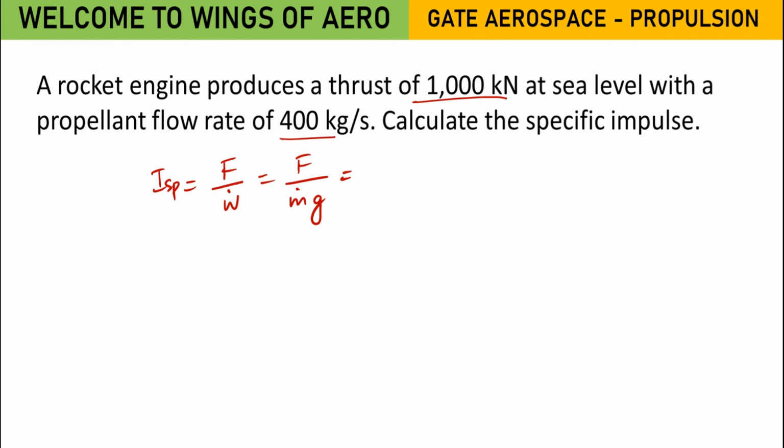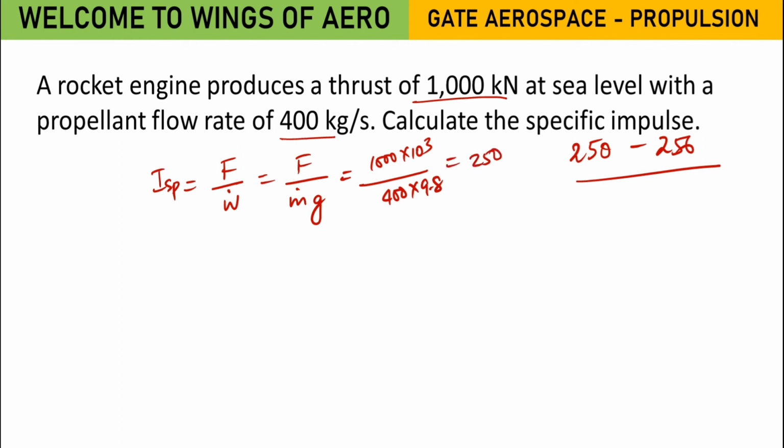250, ma'am. You're getting 250? Okay, because the answer ranges from 250 to 256. Ma'am, I got 255. So 3 into 4000 into 9.8 and 9.81, it will vary.